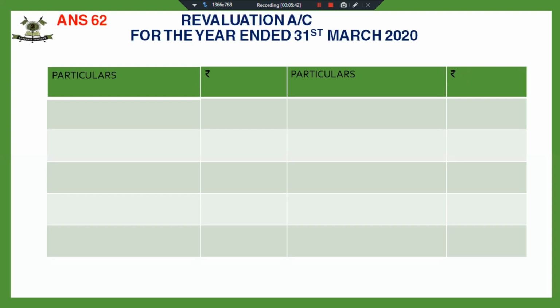and the new profit sharing ratio between Madhu, Vidhi, and Gayatri is 2:3:5. So I will have to calculate the sacrificing ratio. Sacrificing ratio will be old minus new. I would like all of you to calculate the sacrificing ratio. You know how to calculate sacrificing ratio?